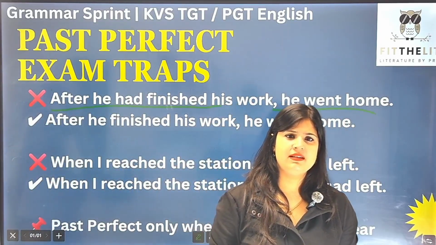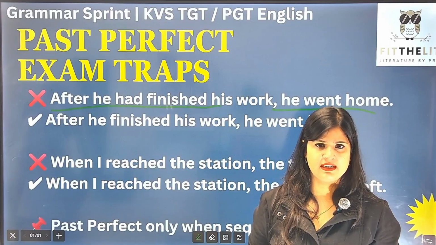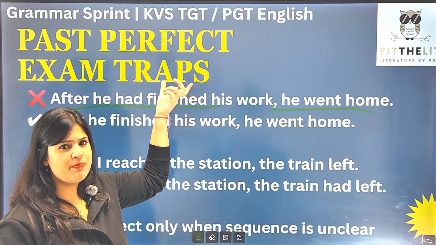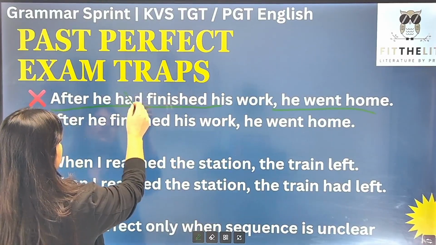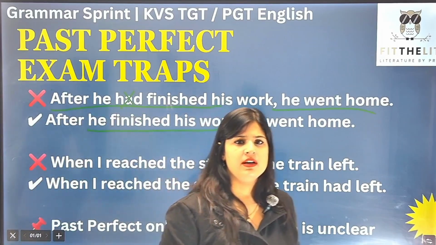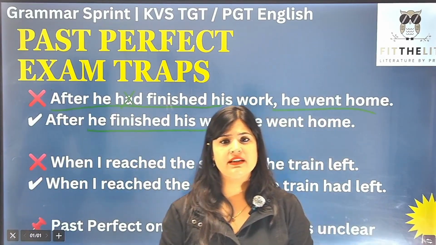क्या यहाँ पे लॉजिक क्लियर नहीं है? भाई काम खत्म करके ही तो इंसान घर जाएगा, isn't it? So of course the logic was very clear. तो यहाँ पे जो past perfect tense है वो नहीं आना चाहिए था. तो यहाँ पे क्या आना चाहिए था? After he finished his work, he went home. So this is called redundancy error.